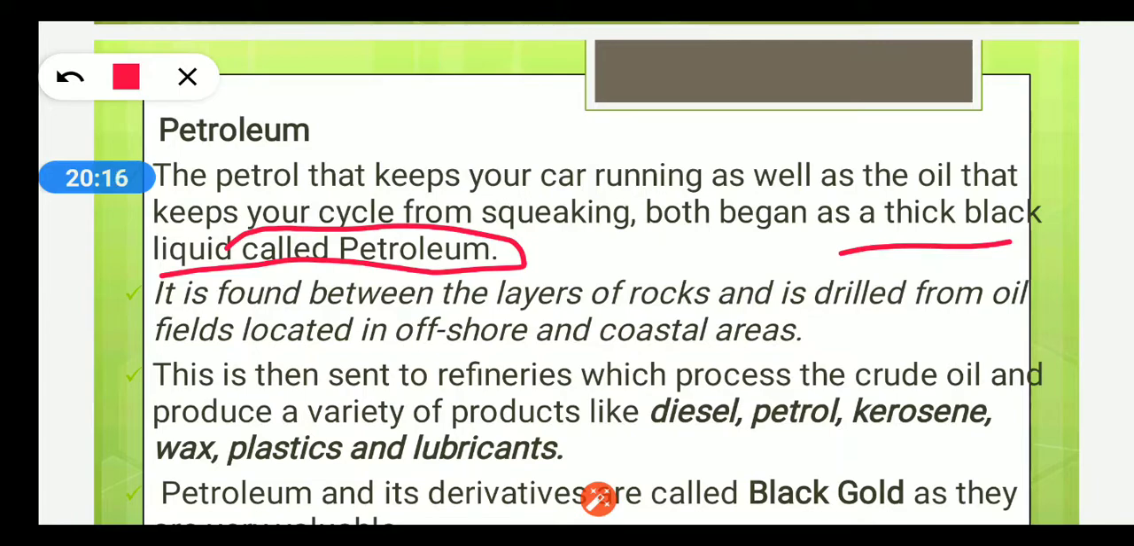Now, children, it is found between layers of rocks and is drilled from oil fields located in offshore and coastal areas. What do you mean by offshore? Offshore means areas which are in the sea, away from the shore, or away from the coast.